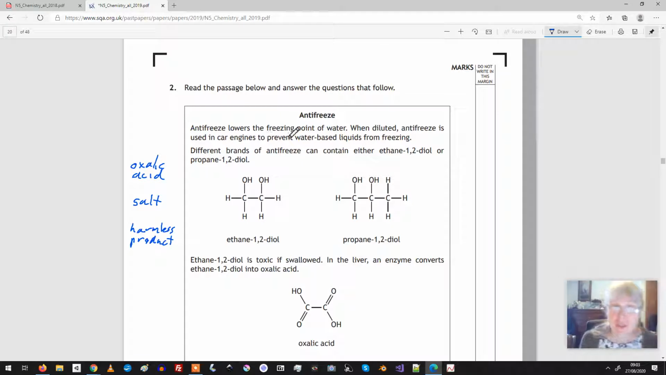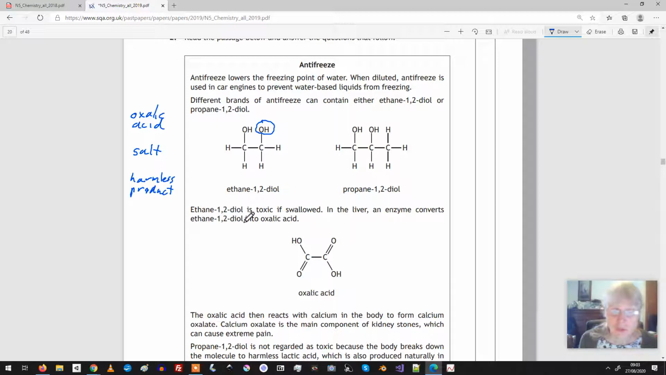Antifreeze lowers the freezing point of water. When dilute antifreeze is used in car engines, it lowers the freezing point of water to prevent the water-based liquids from freezing. Different brands of antifreeze can contain either ethane 1,2-diol or propane 1,2-diol. And this little OH thing is the hydroxyl group. Oh, that one. And all alcohols have got those little OHs in their hydroxyls.